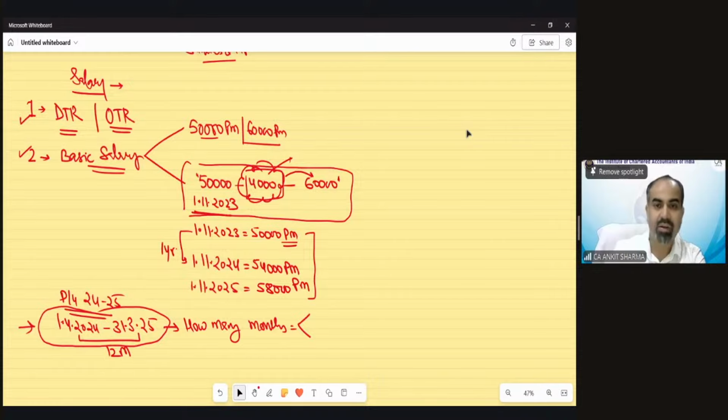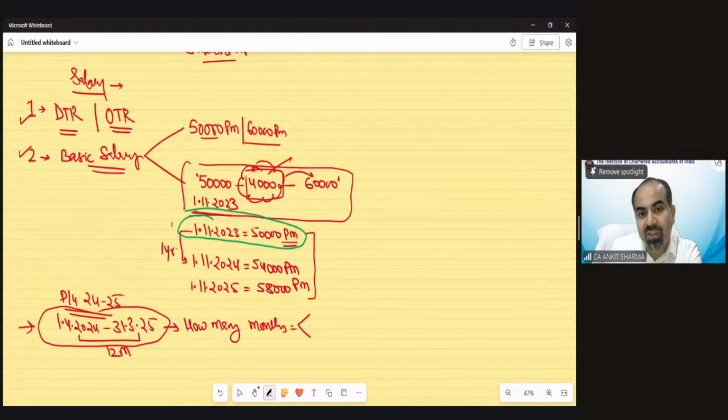Exactly. Correct. We just need to see that if the salary has been 50,000 per month from 1st November 2023, and that is going to be increased from 1st November 2024 to 54,000, what should be the salary on 1st April 2024? That duration would fall between this.